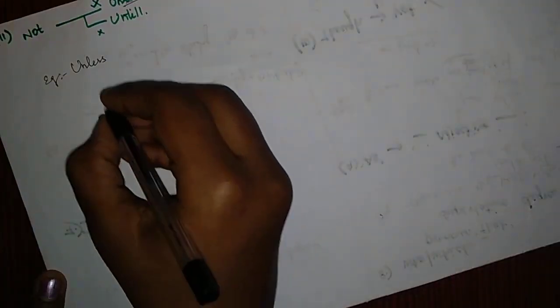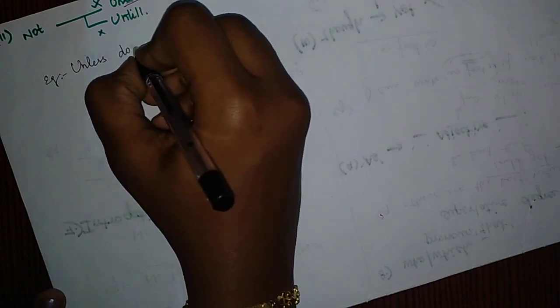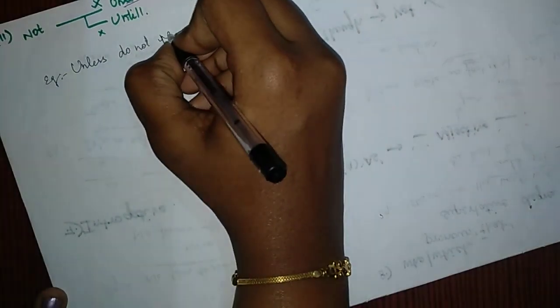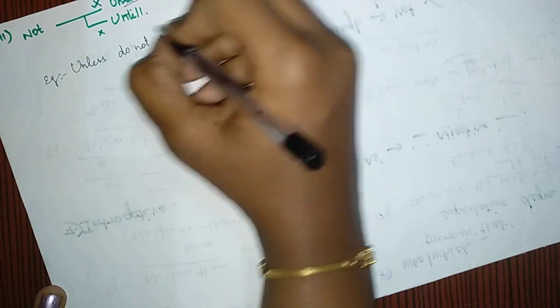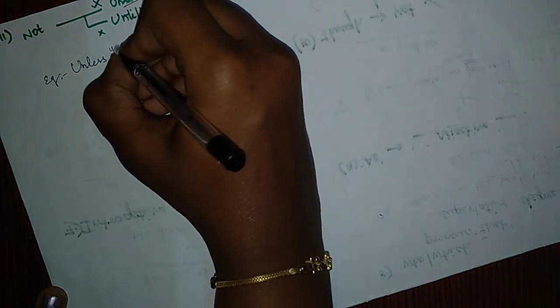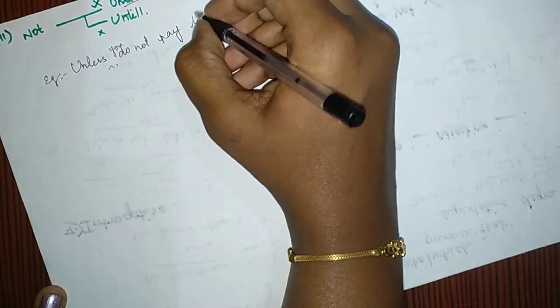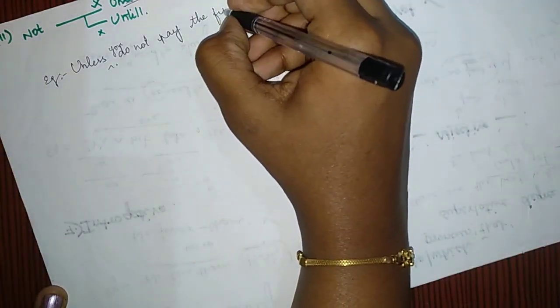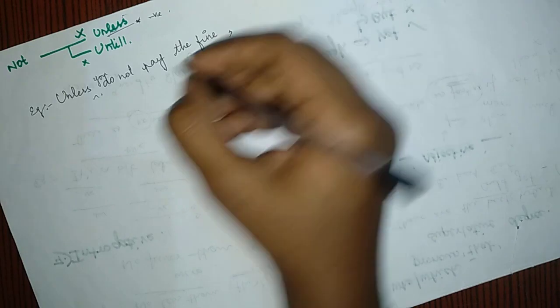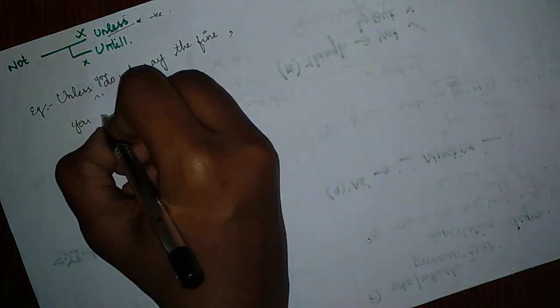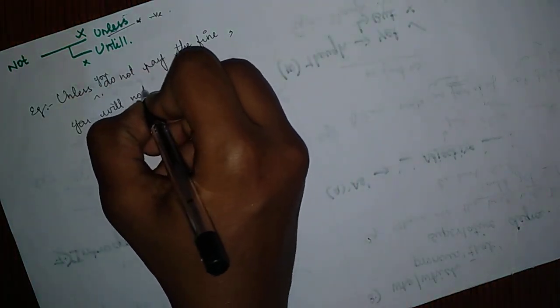So I'll give you an example. Like "Unless you do not pay the fine, you will not be excused."